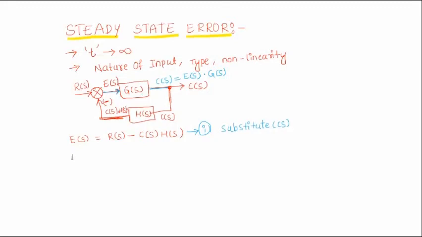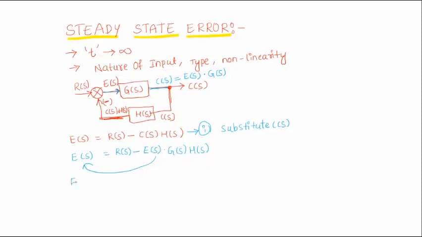So E of S becomes R of S minus, in place of C of S, E of S into G of S into H of S. Then take this term to the left hand side.